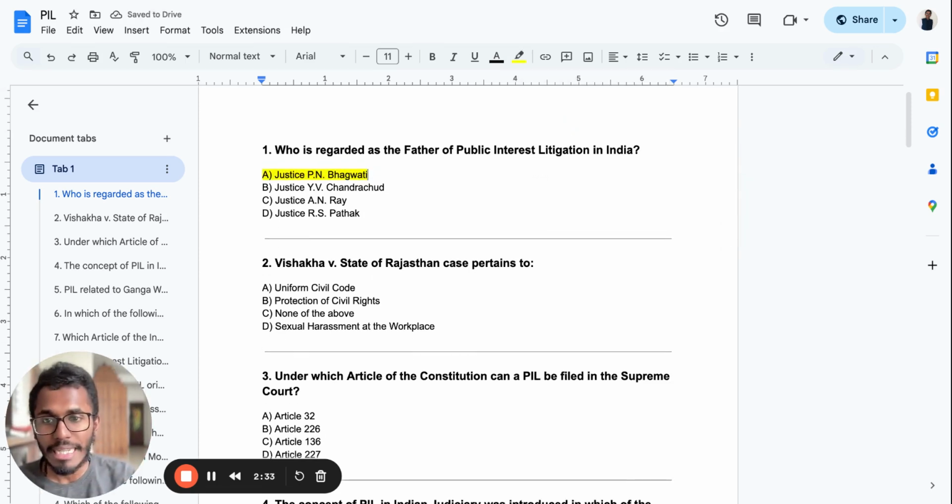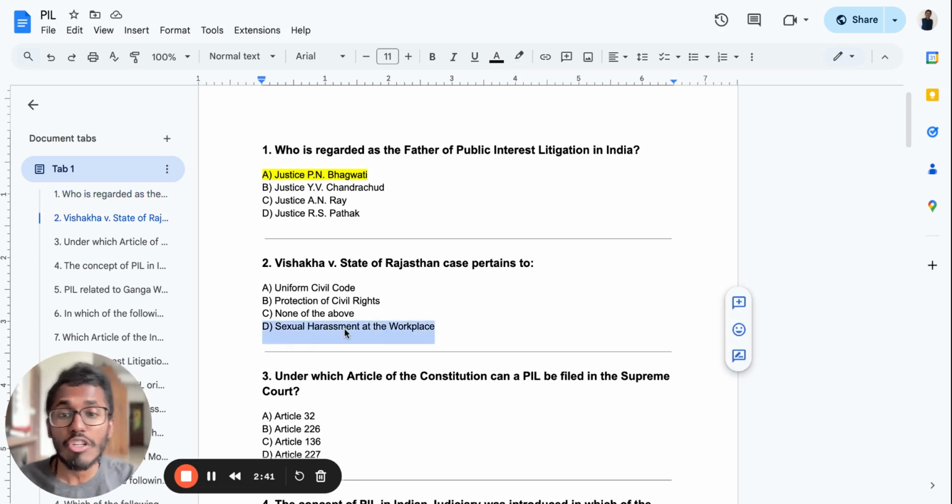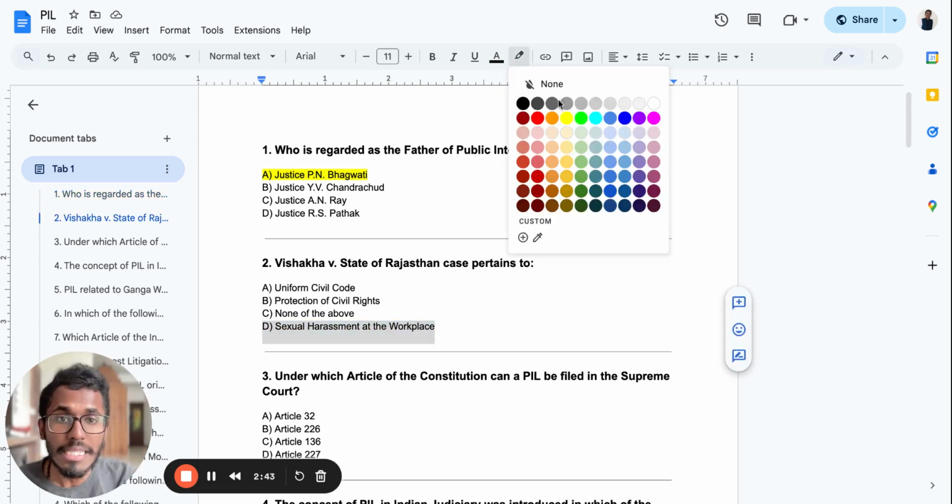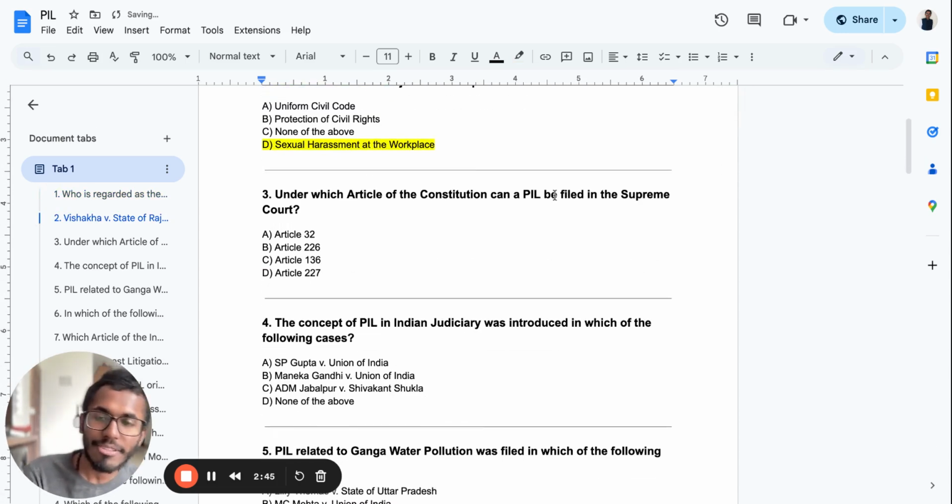public interest litigation in India. Vishaka versus State of Rajasthan is also a famous PIL case. It is a famous case on sexual harassment of women at the workplace. So keep that in mind while preparing for the exam.